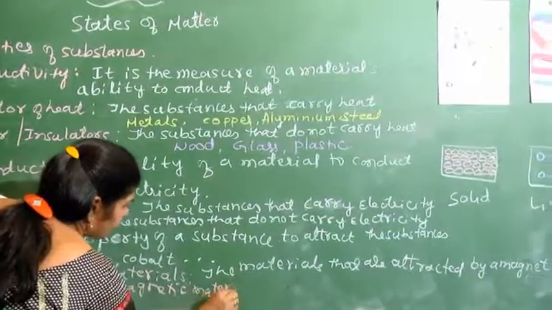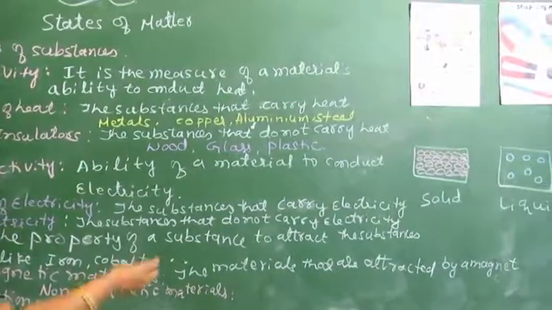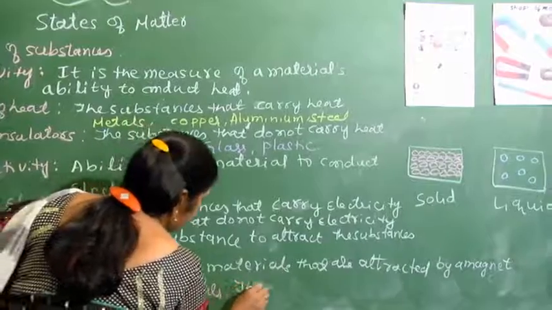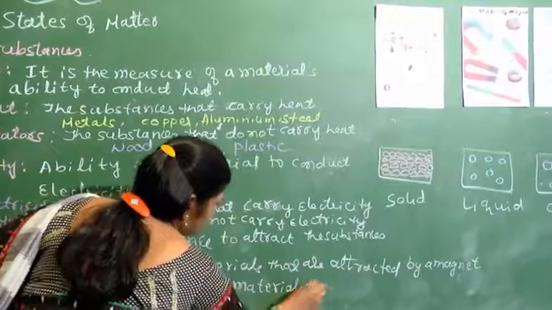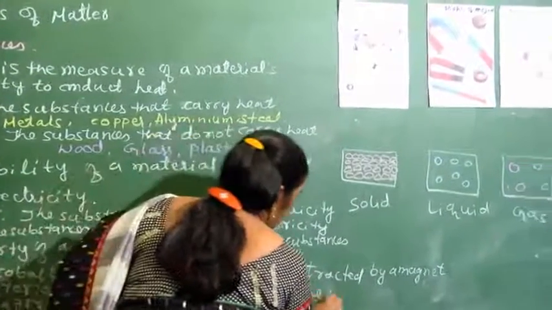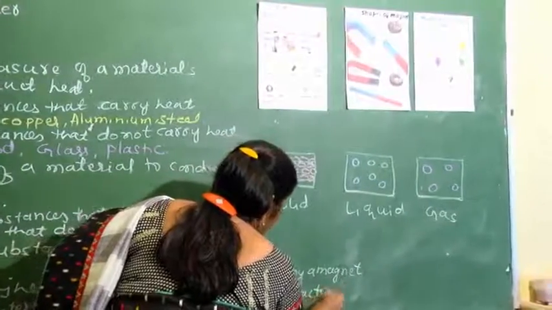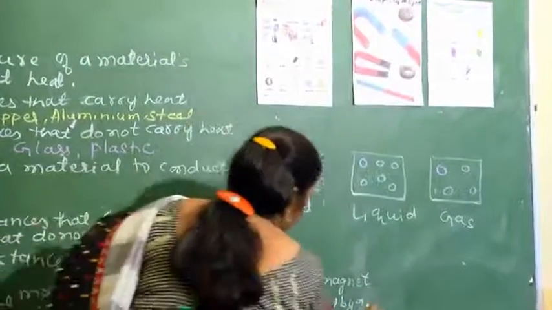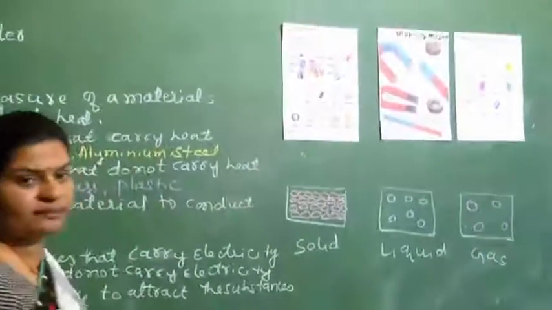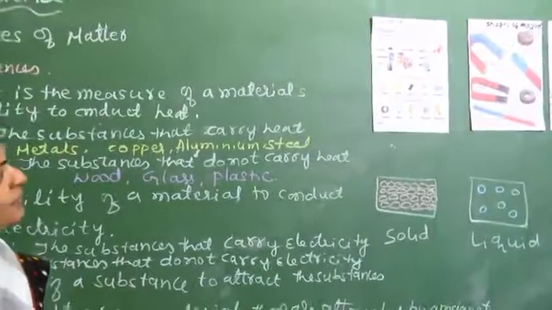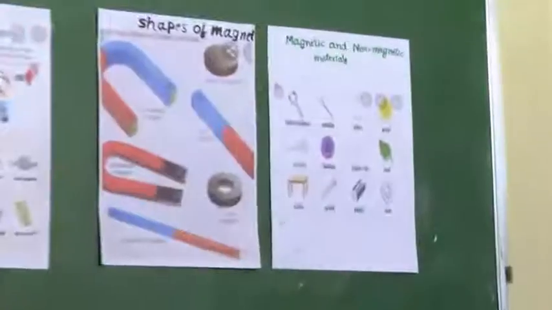The materials that are not attracted by a magnet are called non-magnetic substances.